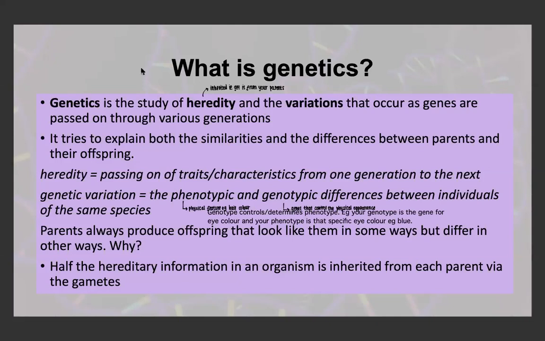So we know in general that genetics is the study of traits and how they're passed on from one generation to the next, and the study of the variations of these traits, the variations in the phenotype and in the genotype. So genetics tries to explain the similarities and the differences between parents and their offspring. Because we know that parents always produce offspring that look like them in some ways, but differ in other ways. So they look similar to parents, but not exactly identical. This is because half the heredity information in an organism is inherited from each parent via the gametes. So you're not going to look exactly like your mother because you've only got half her hereditary information. Your other half is from your father.